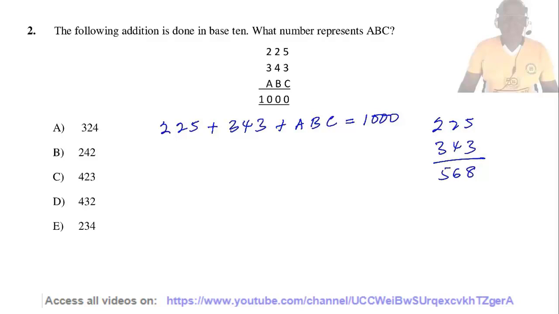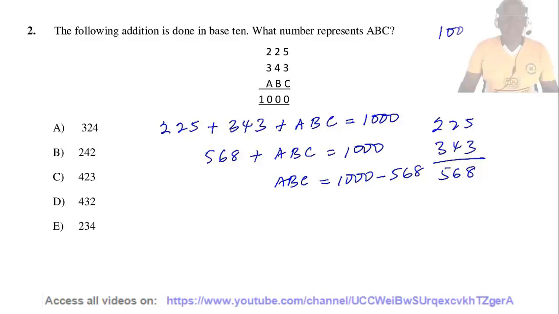So 568 plus ABC equals 1000. Therefore, ABC equals 1000 minus 568. So 1000 minus 568 is 432. So the answer is D.